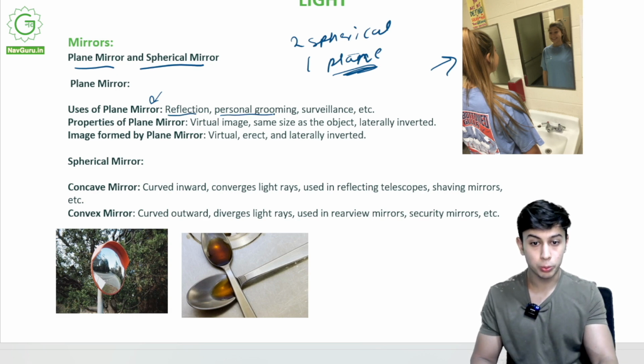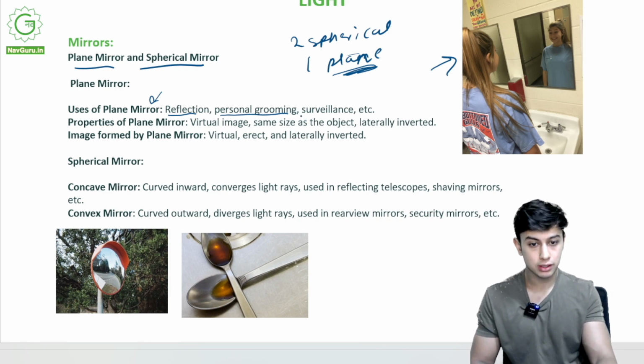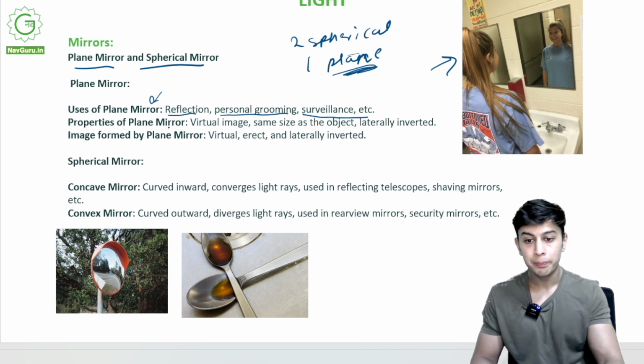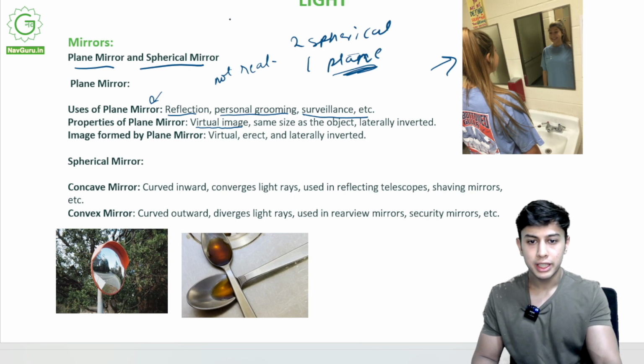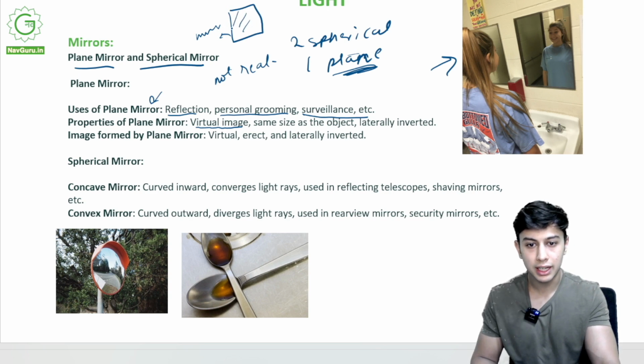Reflection, personal grooming. If you see someone putting makeup on, they use a plane mirror because it shows the exact replica of your face. Surveillance, etc. Properties of the plane mirror: it will show you a virtual image. Now what is the virtual image? Virtual is not real. The image formed will be behind the mirror. You will see it over here, but it is at a distance.